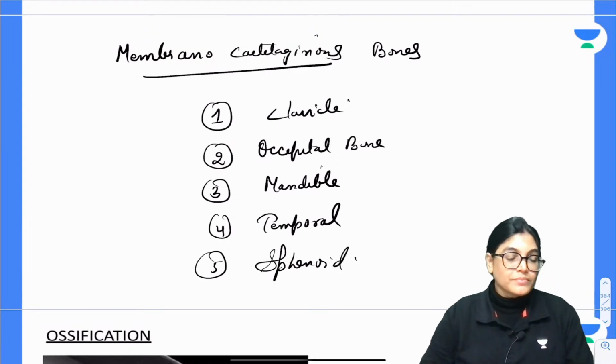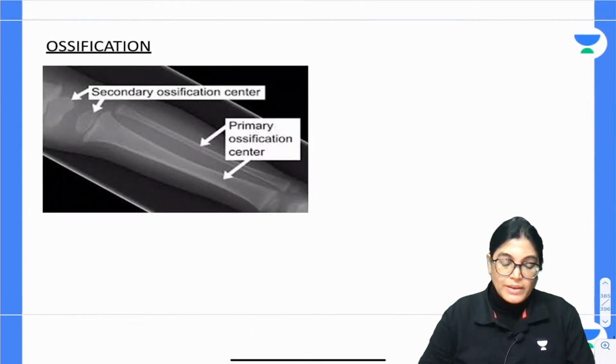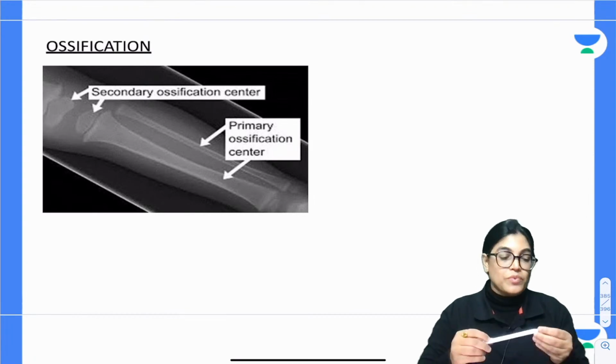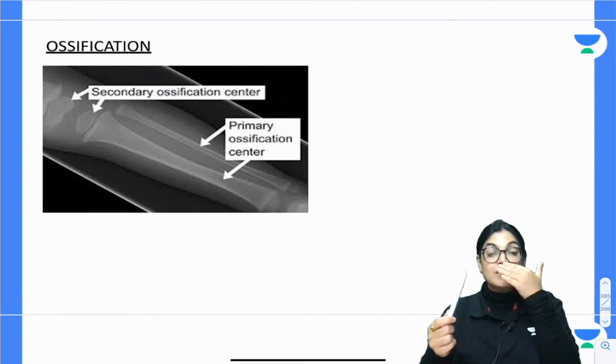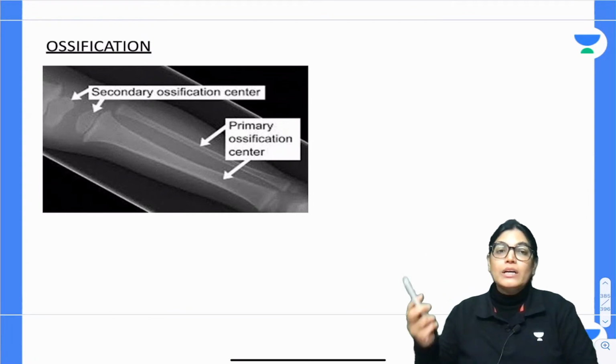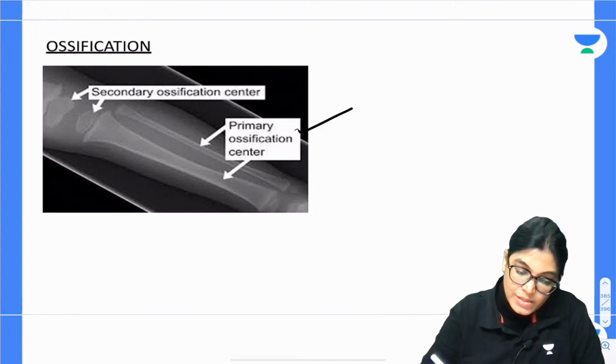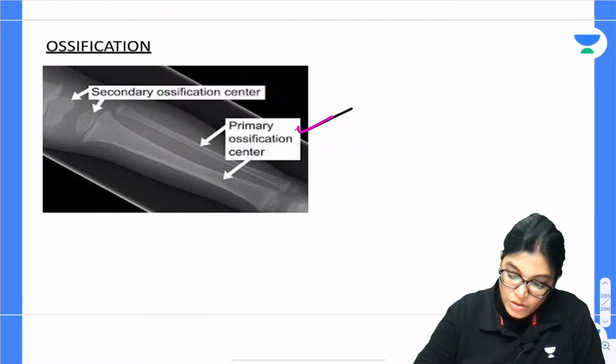Okay. Now let's talk about the basics of ossification. So I would like to tell you certain basics of ossification. The first thing is the ossification center. When does the ossification center appear? We have two ossification centers, which are shown here in the shaft: the primary ossification center and the secondary ossification center.